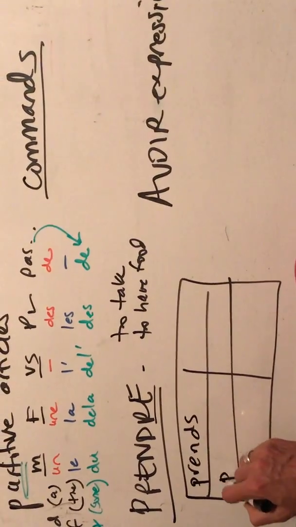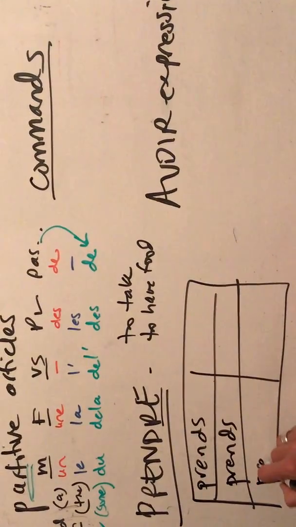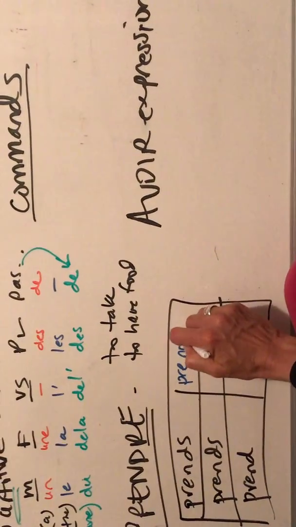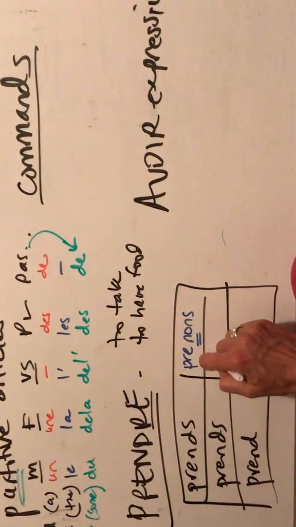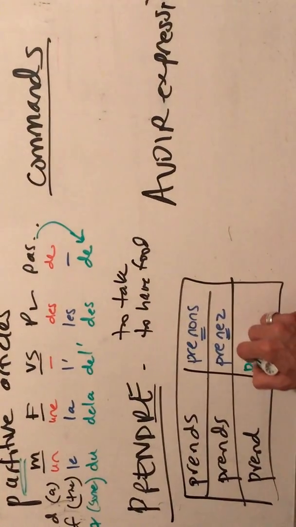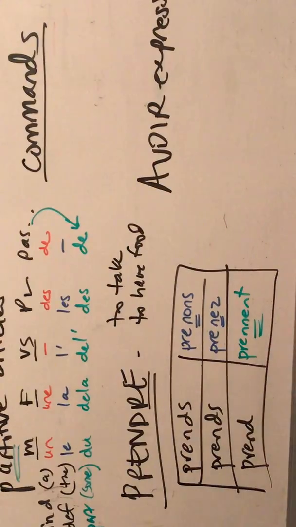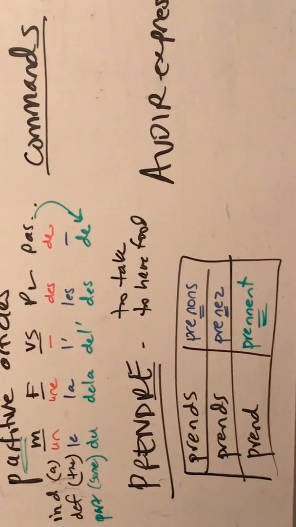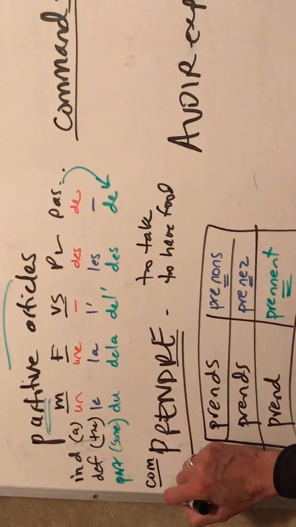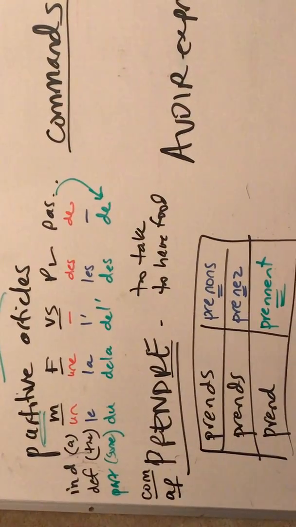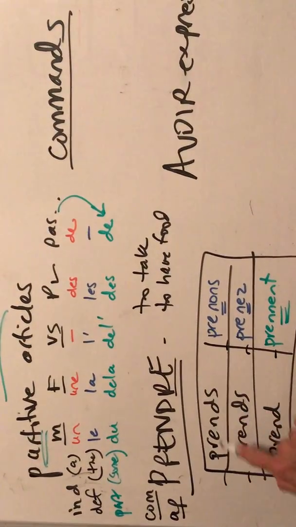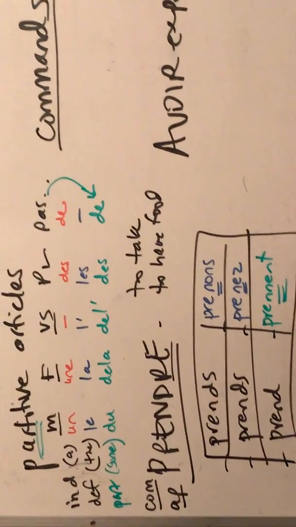We have je prends, tu prends, il, elle prend, and then it gets a little bit funky. We have nous prenons, the D evaporates, vous prenez, D evaporates, and then it gets even funkier. We have ils, elles prennent, and we double our N. Very irregular, and this also comes into play when we have the verb comprendre, which means to comprehend or understand, and apprendre, which means to learn. The same way, you'll just add on your little prefixes. Comprend, apprend, etc.